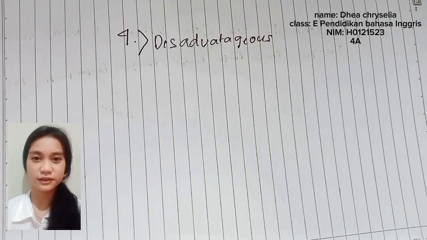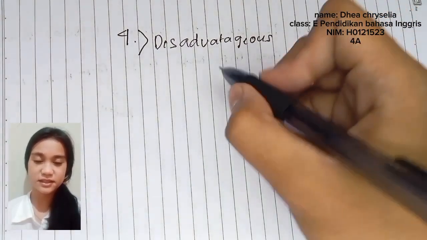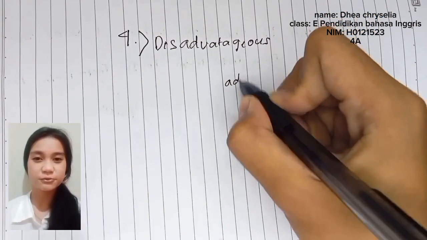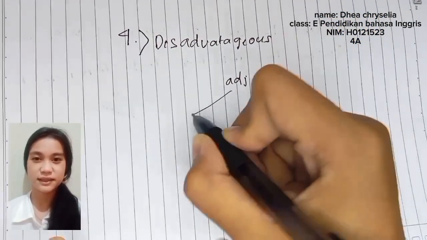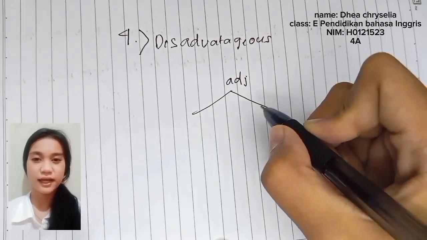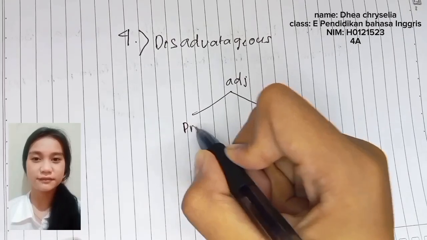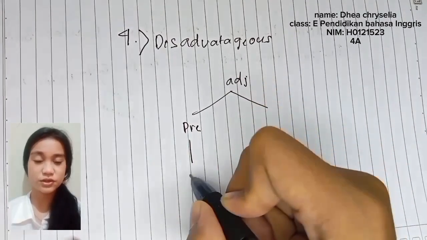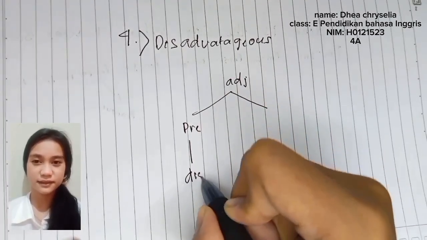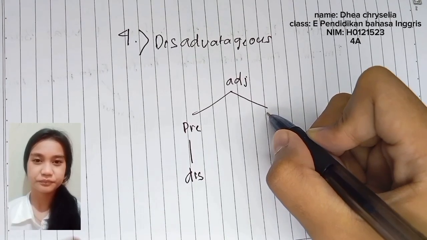Finally, for the fourth question, we will create a tree diagram for the word disadvantageous. First, we identify the word class, which is an adjective. At the top of the structure, we write adjective and then break it down into two parts, the prefix dis and the stem.